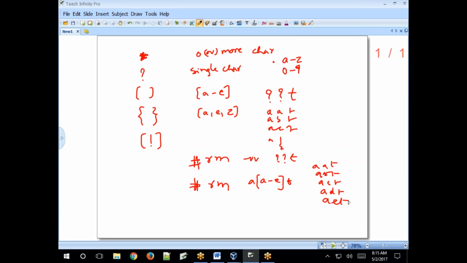Specifying range. Or one more syntax, for example, A, then N, S, E in square brackets, then asterisk. What does it represent? Any guess?